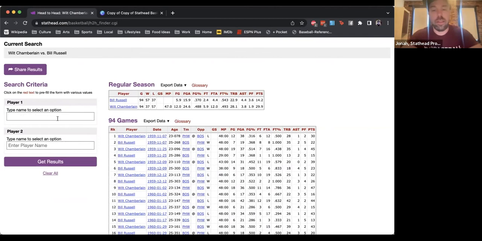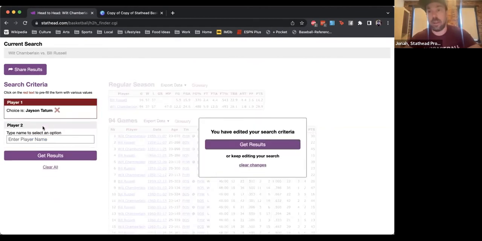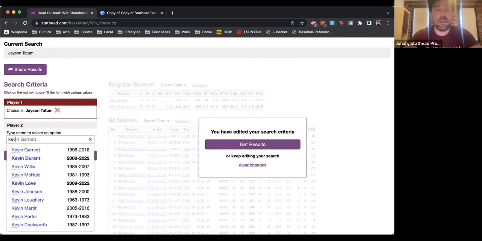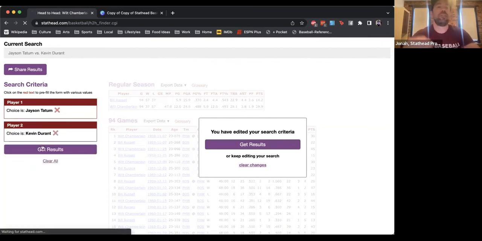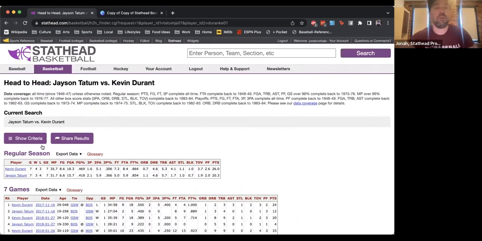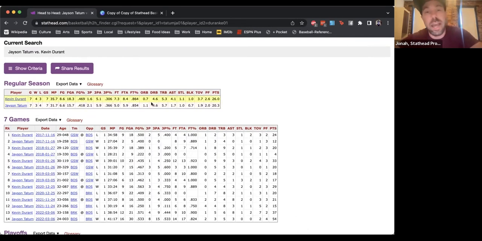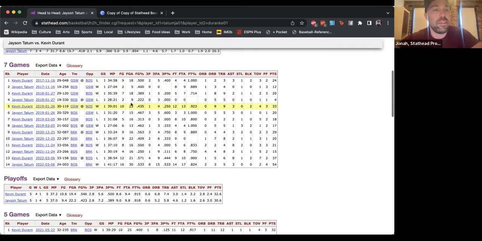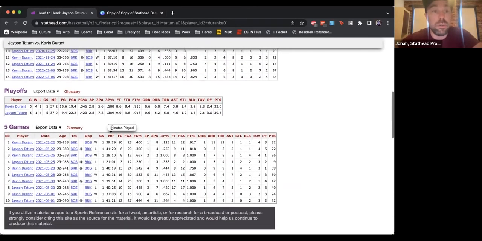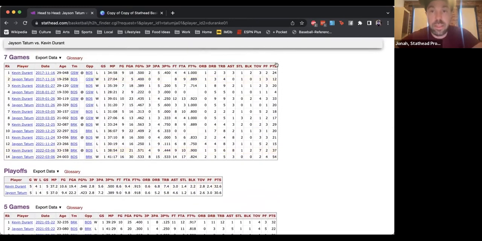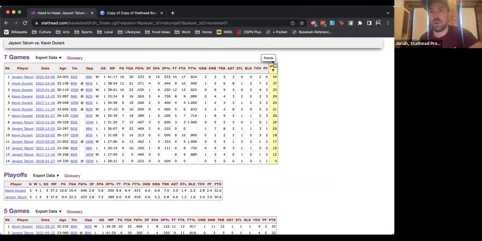So, for example, the Celtics are taking on the Nets in the first round, probably the series I'm most excited for. So let's say I want to see every time Jayson Tatum has played Kevin Durant. I can pull that up on here, and I can see their win-loss record, their average stats when they're going head-to-head. And I can see that for both the regular season and the playoffs. And then I can see just a list of how they did in every single game. So you can see that of the 2, Tatum actually has the single highest scoring game when he dropped 54 back last month in that really exciting Celtics Nets game from earlier this year.